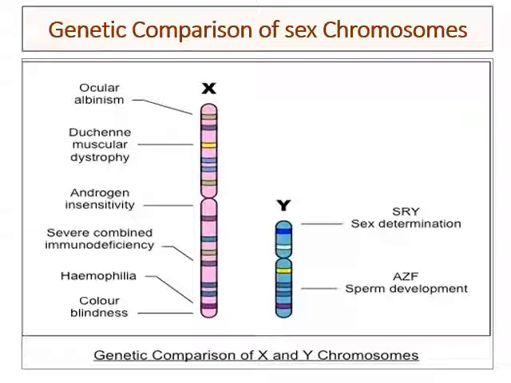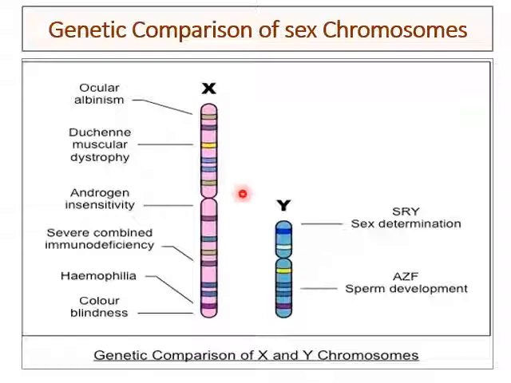When we compare the X chromosome with the Y chromosome, the X chromosome is relatively larger in size. Due to its large size, it has more euchromatin, meaning more active genes. Whereas the Y chromosome has a large amount of heterochromatin and less euchromatin, which represents fewer active genes.